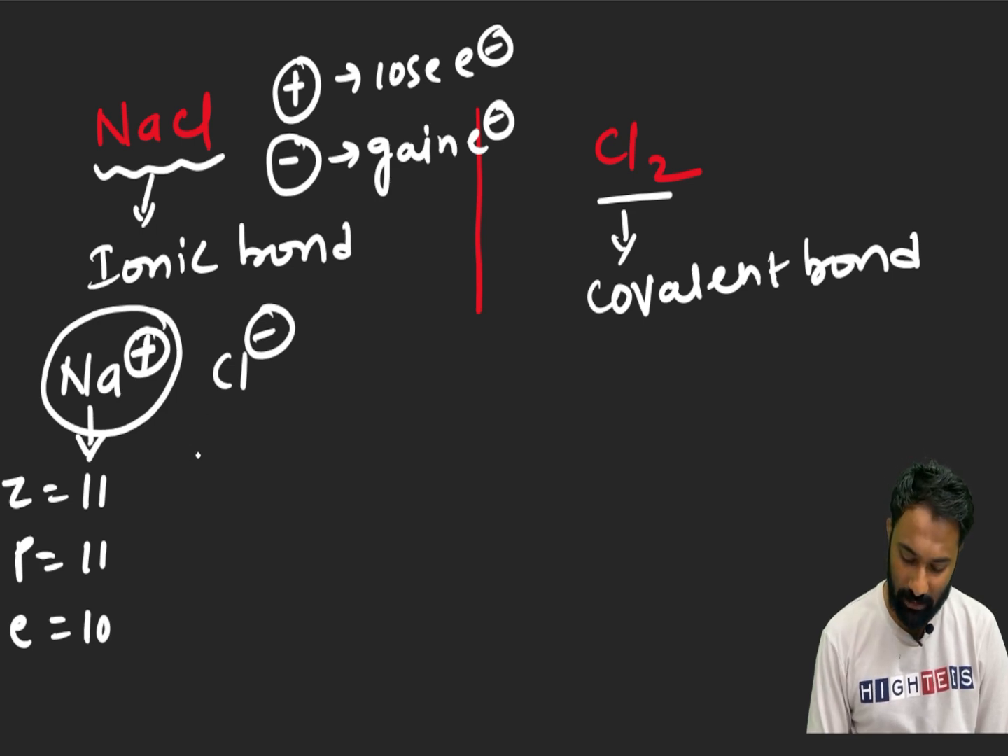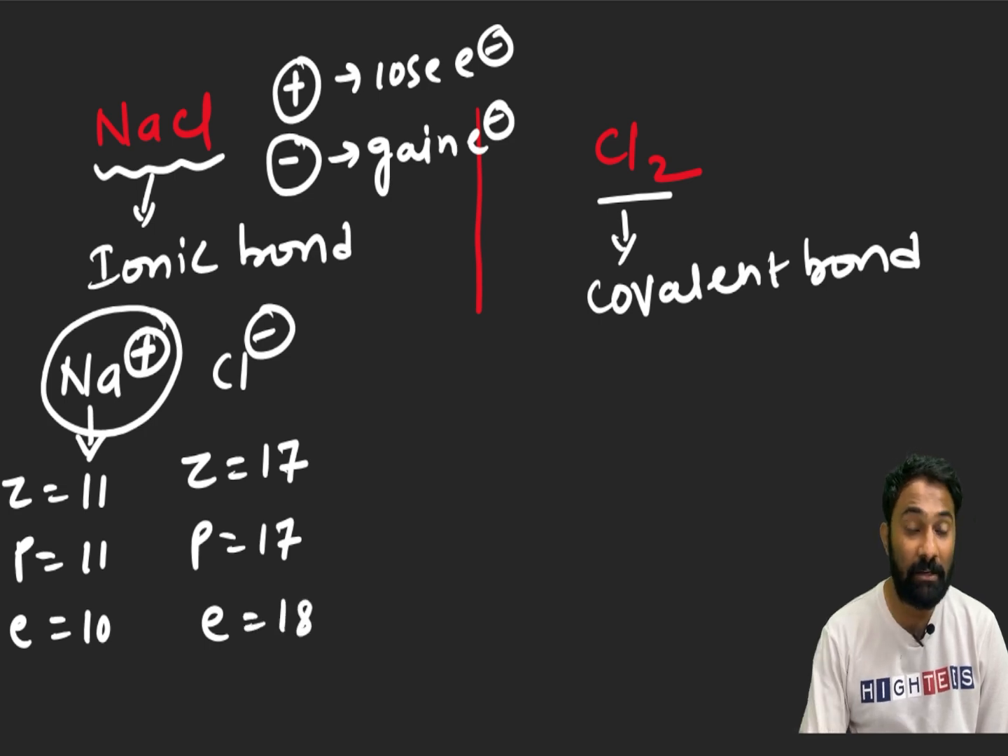Now take Cl minus. Minus means gain of electron, I said, right? The atomic number of chlorine is 17. Protons will be 17 and the electrons will be 18, right? 18 means it has reached which configuration? Argon configuration. Argon has 18 electrons. I explained very clearly. Clear? So both have become which one?